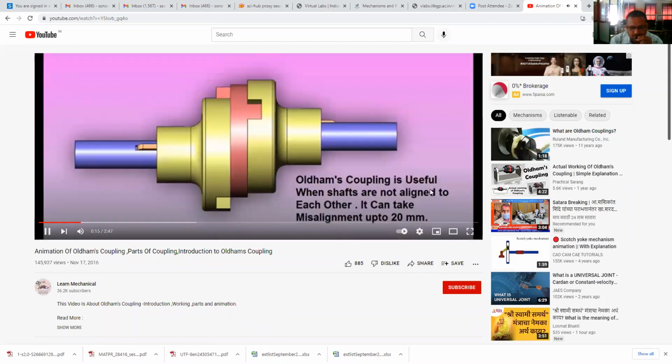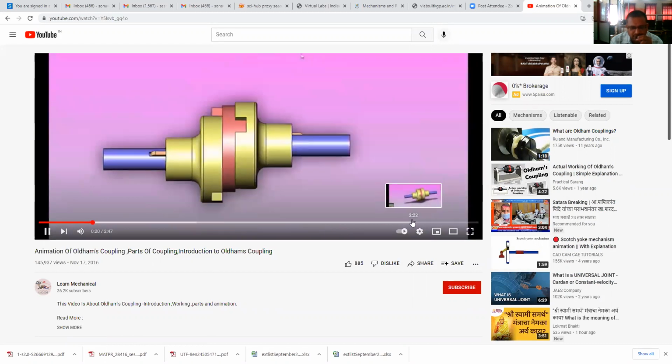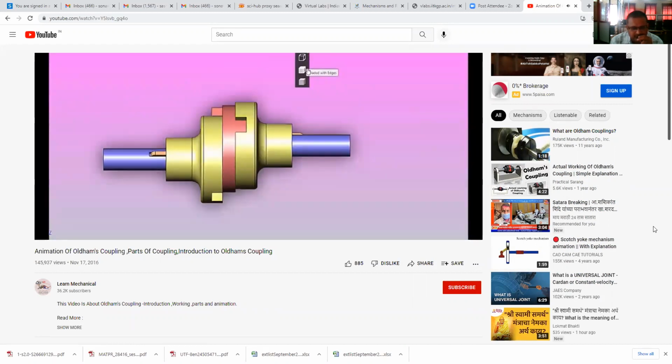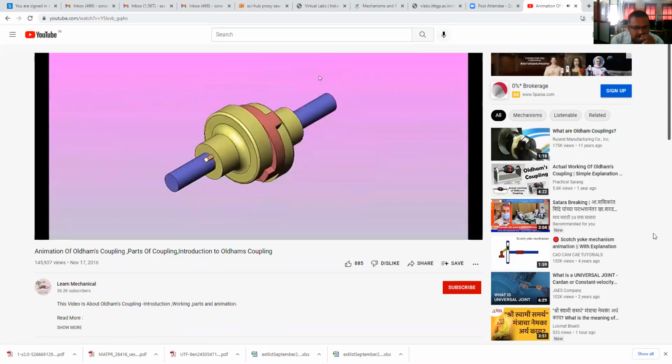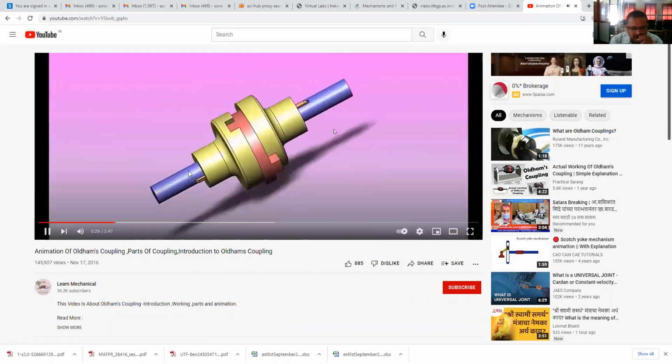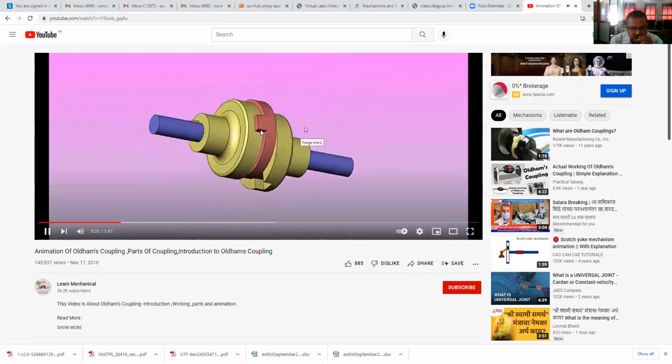See that Oldham coupling is useful when shafts are not aligned to each other. It can take misalignment up to 20 mm. See that this intermediate piece has two projections or tongues.